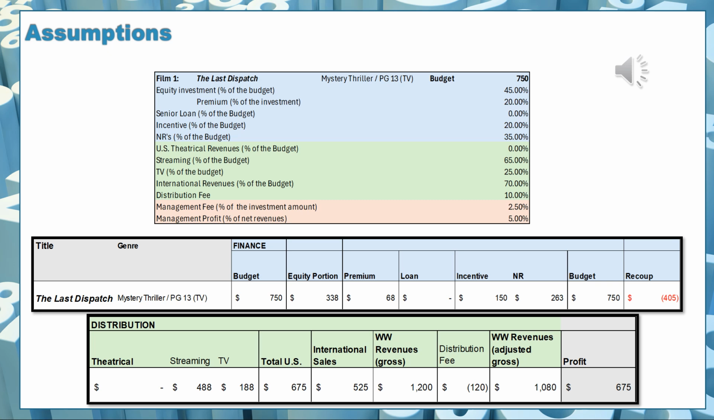The way I establish the profit is I'm going to take my adjusted gross revenue of the worldwide revenues and deduct the amount that I have to recoup. $1,080,000 minus $405,000 will leave me with a profit of $675,000 on our first film, The Last Dispatch.